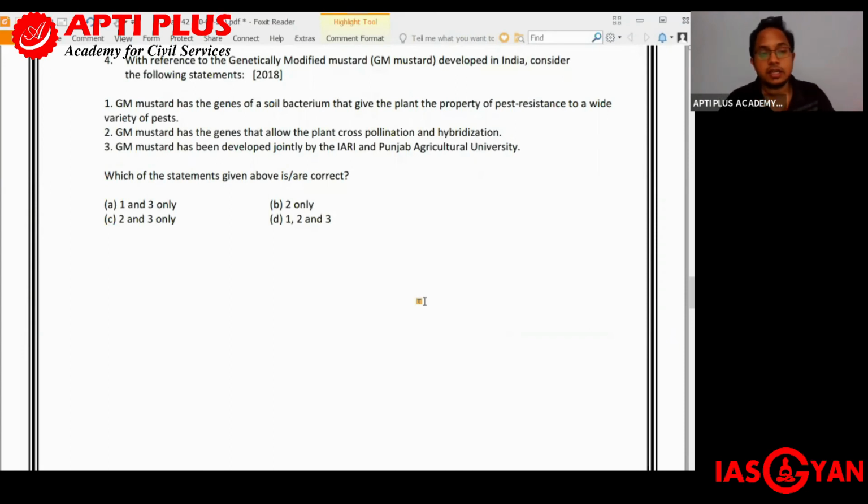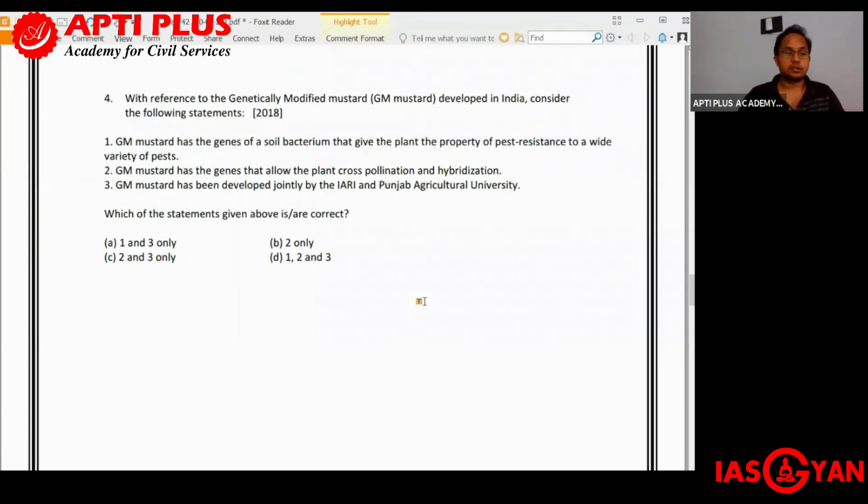Cross-pollination and hybridization is possible in case of GM mustard. Third, GM mustard has been developed jointly by the IARI and Punjab Agricultural University. Let's try to understand this.